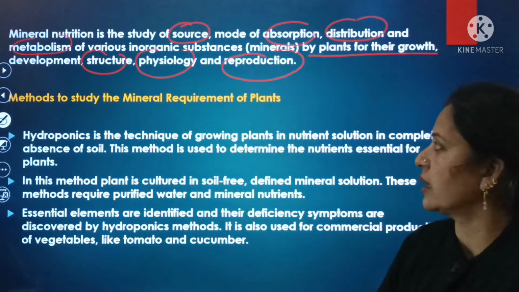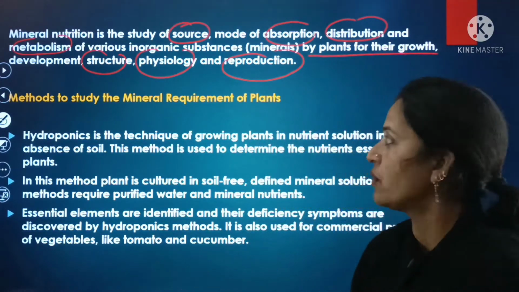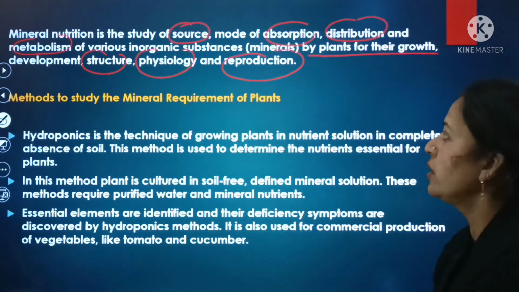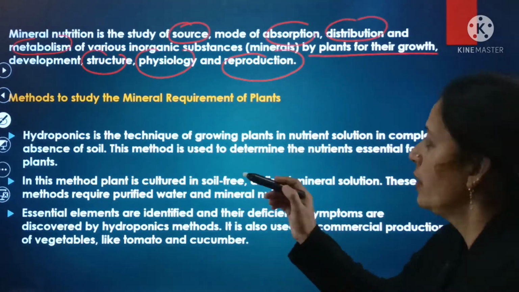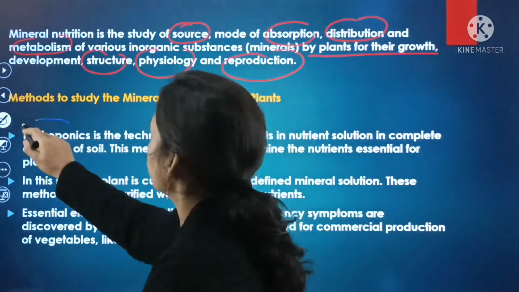Further, what are the various methods to study the mineral requirements of the plant? That means there are various methods that are adopted for the study of the mineral requirements of the plants. First is hydroponics. What do you mean by hydroponics?